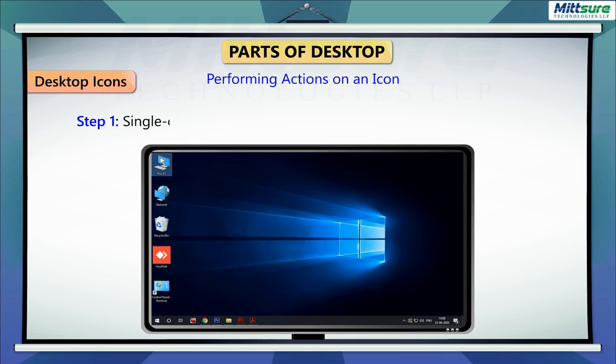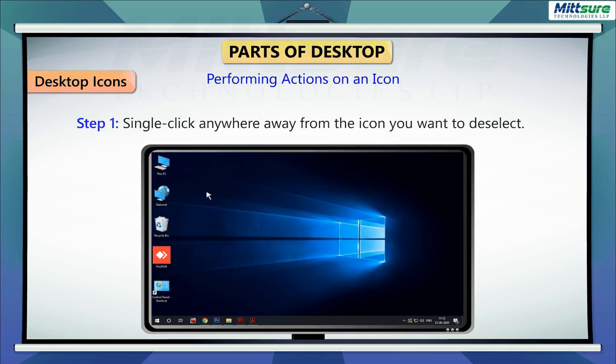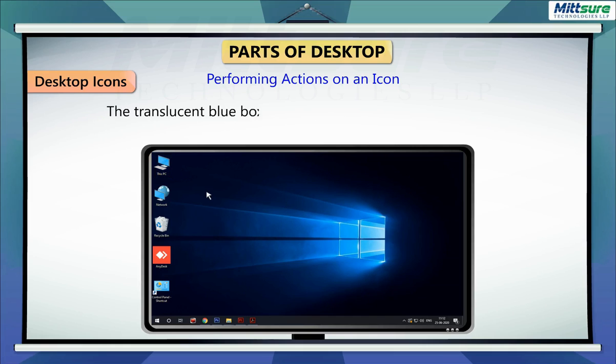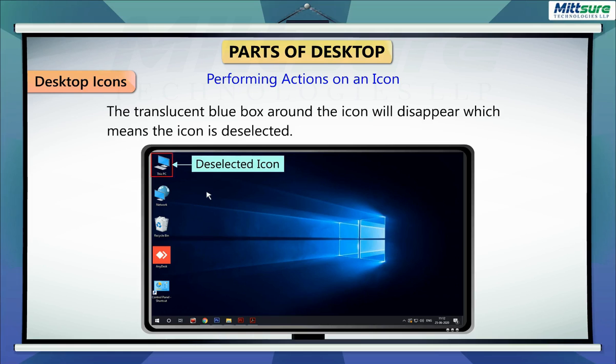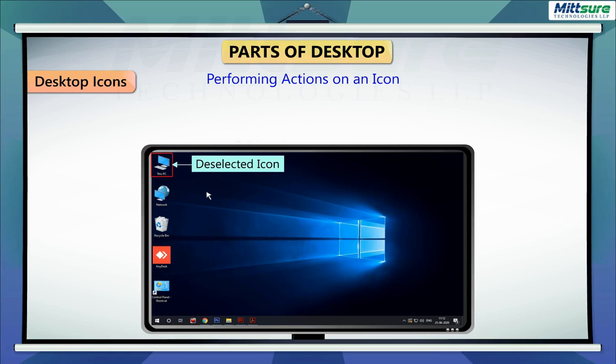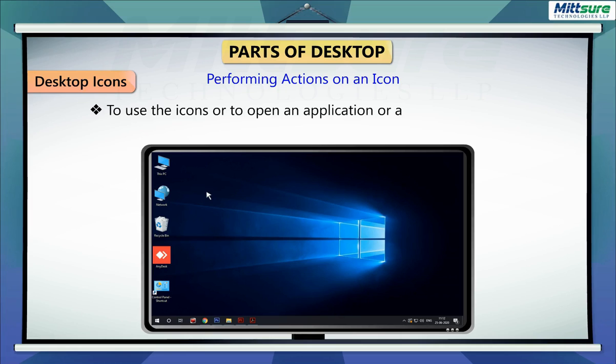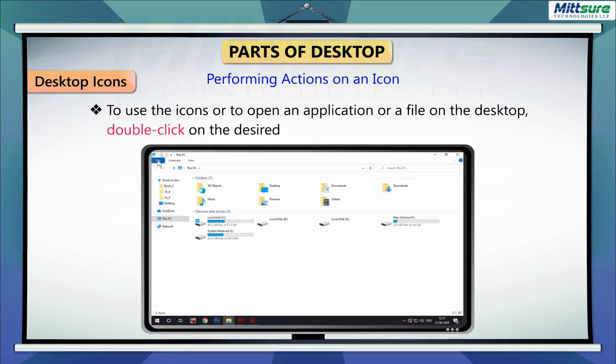Step 1. Single click anywhere away from the icon you want to deselect. The translucent blue box around the icon will disappear, which means the icon is deselected. To use the icons or to open an application or a file on the desktop, double-click on the desired icon.